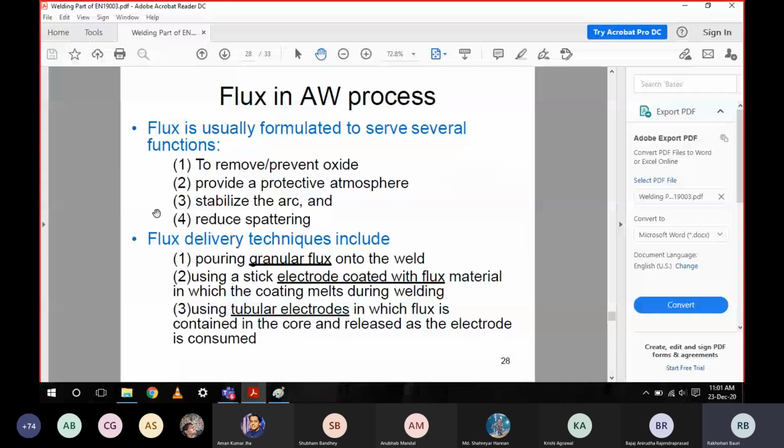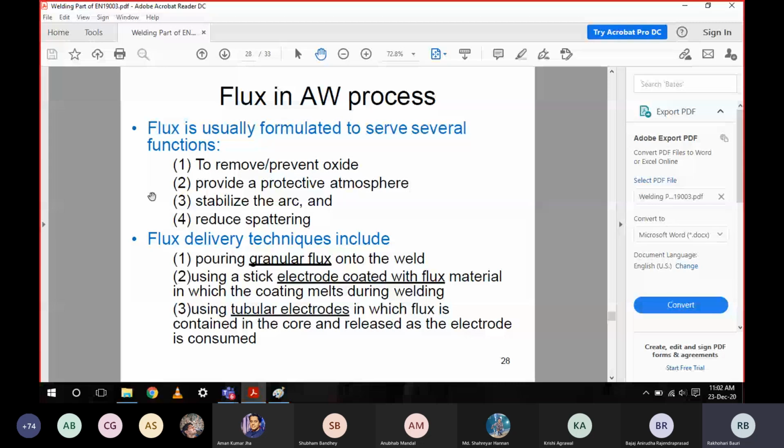Now, flux. Flux is used for making protective layers. What is flux? Flux is a material which combines with the metal oxides and impurities in the molten metal. When they combine, they form a substance called sludge, which is lighter, or less dense, than the molten metal. So it floats over the molten metal and makes a protective layer.